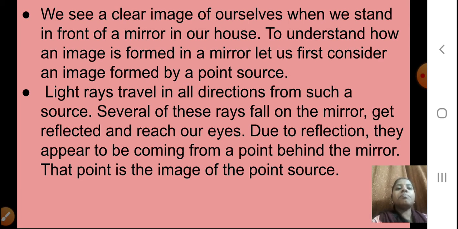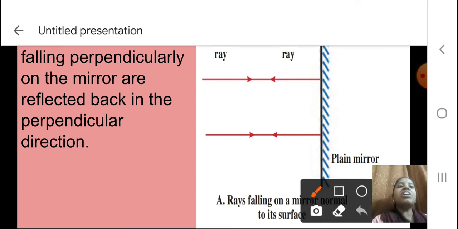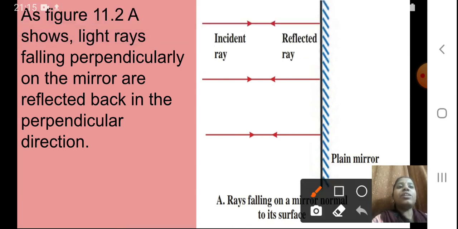Okay. Now, figure 11.2a, as you can see here, students, shows light rays falling perpendicularly on a mirror are reflected back in the perpendicular direction. Here you can see the light rays falling. This is the incident ray direction and this is the reflected ray direction.